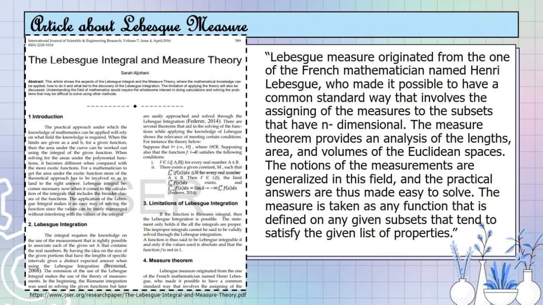Understanding the field of mathematics requires a wholesome interest in doing calculations and solving problems that may be difficult to solve using other methods.